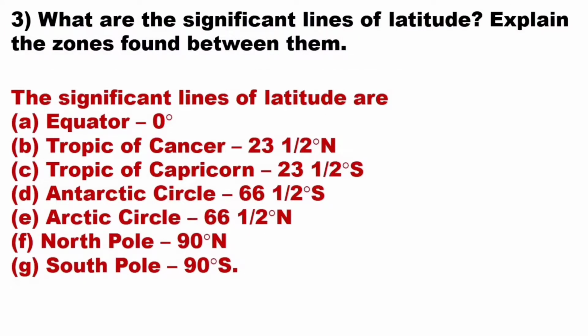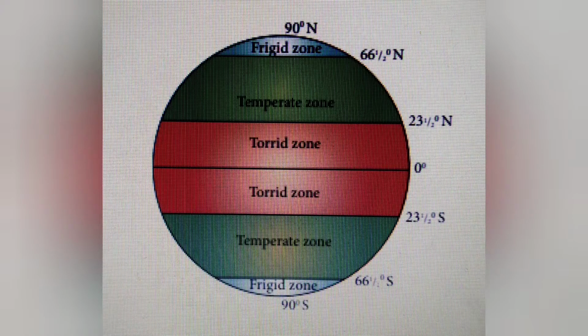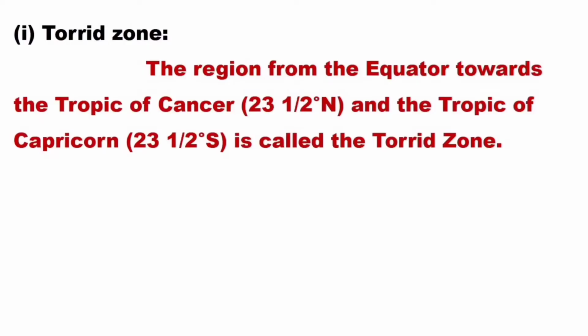What are the significant lines of latitude? Explain the zones found between them. Significant lines of latitude are equator, Tropic of Cancer, Tropic of Capricorn, Antarctic Circle, Arctic Circle, North Pole, South Pole. Next one, torrid zone. The region from the equator towards the Tropic of Cancer and the Tropic of Capricorn is called the torrid zone.